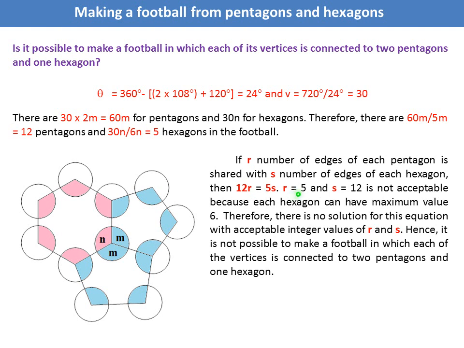A simple solution gives you R equal to 5 and S equal to 12, but this solution is not acceptable because for each hexagon there are only 6 edges, so S equal to 12 is just not possible. Therefore, this type of football it is not possible to make.